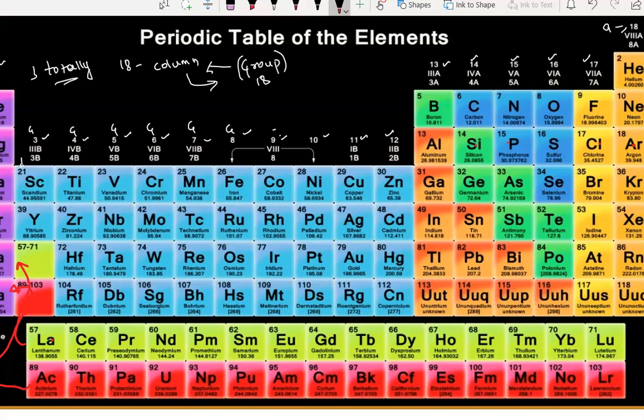Okay. So how many rows have we found here? Totally 7 rows. This row is a continuation of the 6th row and this row is a continuation of the 7th row. If you see 1, 2, 3, 4, 5, 6, 7, we found totally 7 rows in his table. That means he called rows a period. Why did he call rows a period?